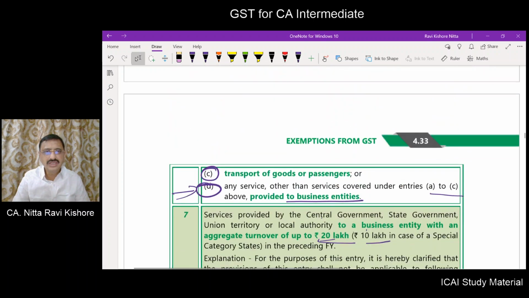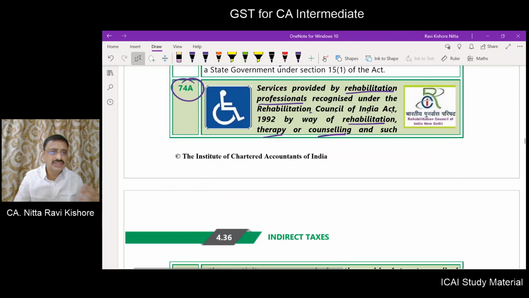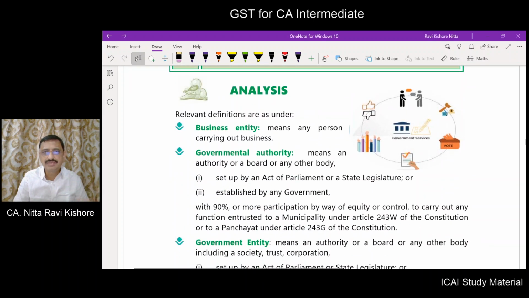So these are all the entries we have covered. Now we'll go into the analysis part or the definition parts for the terms that appear in the above referred points of the exemption notification for services, which is issued under section 11 of the CGST Act.